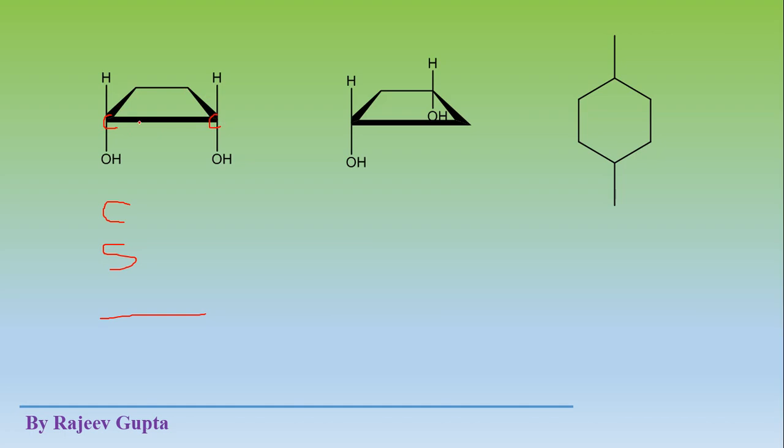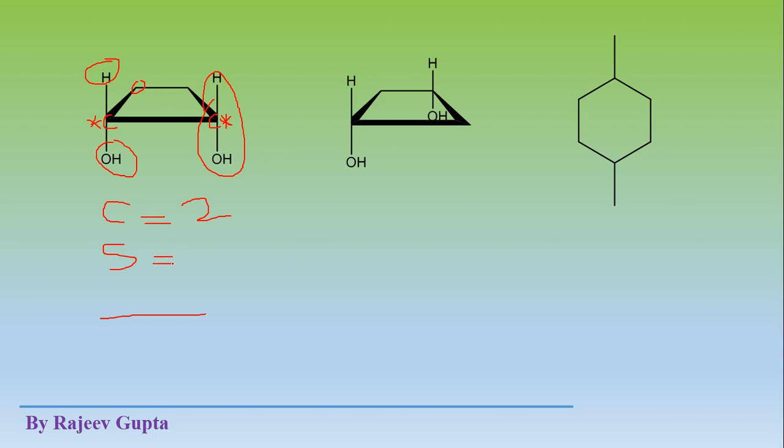But these 2 carbon atoms are directly attached to 4 different groups: hydrogen, this hydroxy, this methylene, and this complete CHOH group. So this carbon atom is chiral. Similarly, this carbon atom is also chiral because all the 4 groups are different. So there are a total of 2 chiral centers in this molecule.